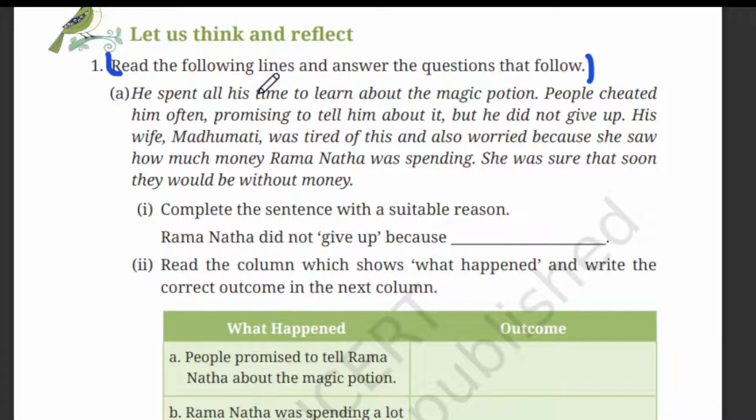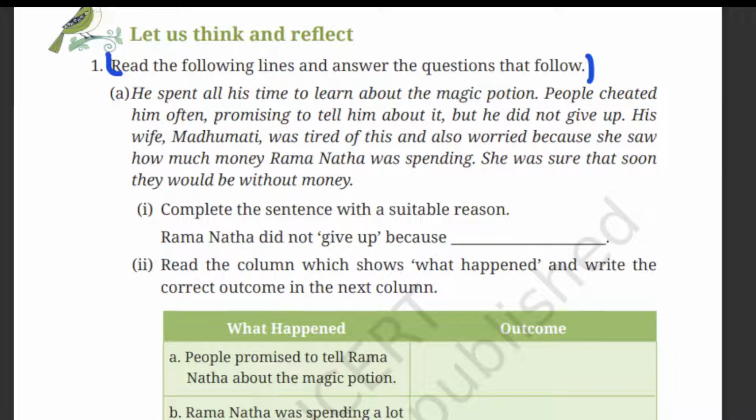People cheated him often, promising to tell him about it, but he did not give up. Madhumati was tired of this and also worried because she saw how much money Ramnath was spending. She was sure that soon they would be without money.